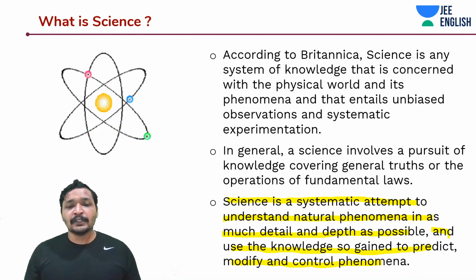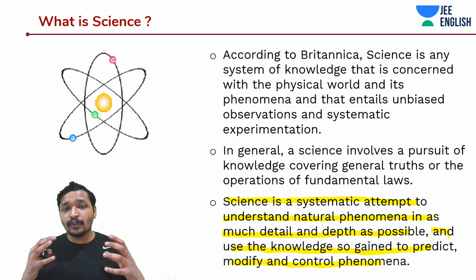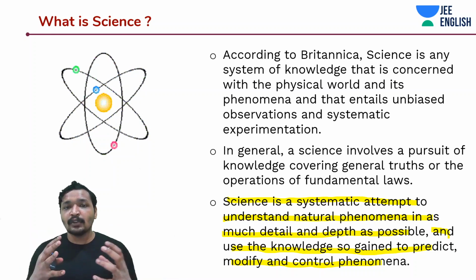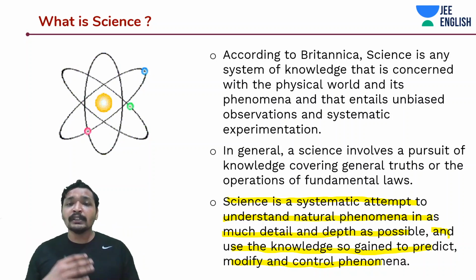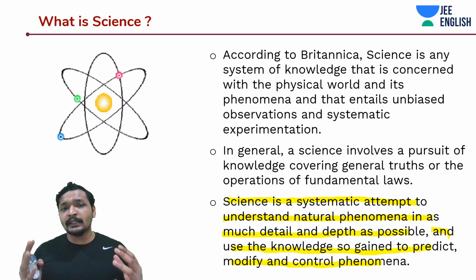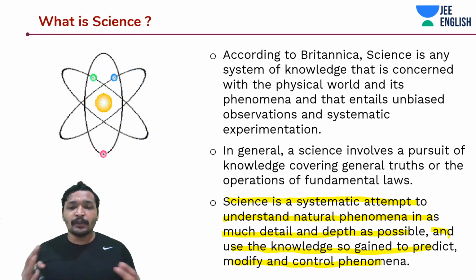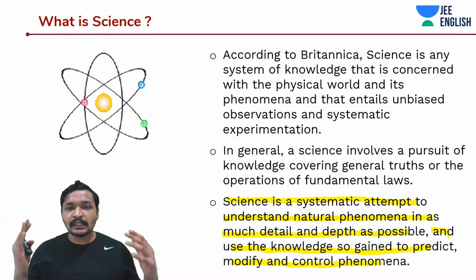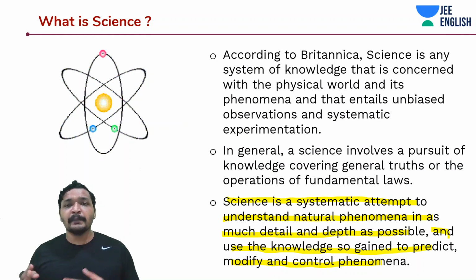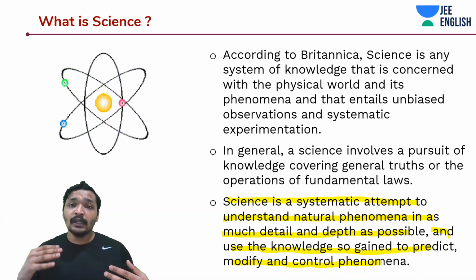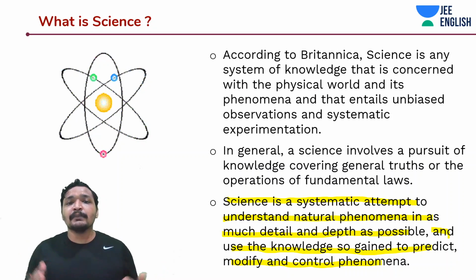It should not change from place to place, and you have gained this knowledge. Then you need to try to model it so that everyone will understand it. And using this, you'll try to predict things, modify things, or control things. Control things in the sense that you'll control the experiments to know whether it works, or you'll control the particular phenomena to develop something, just like a mobile phone or something that you want to develop.